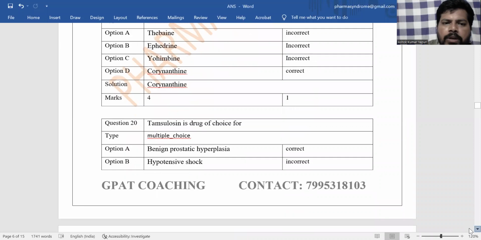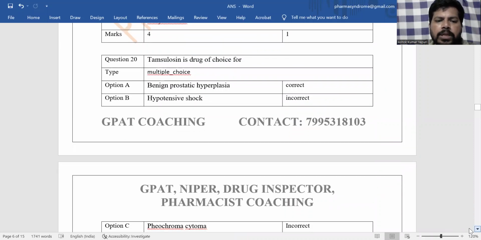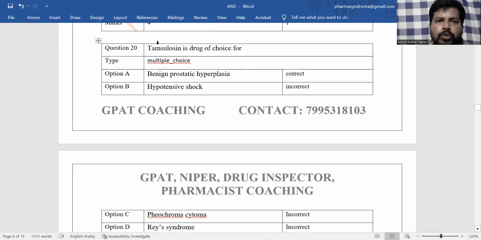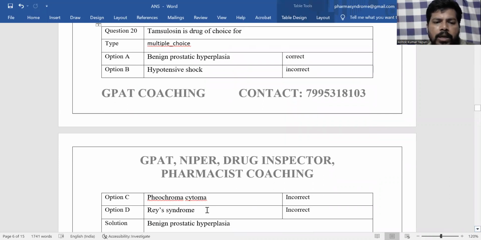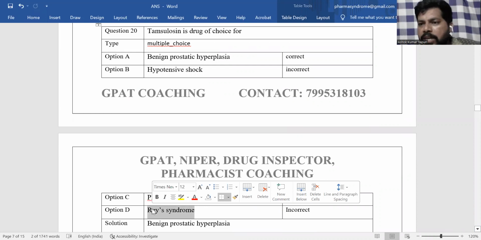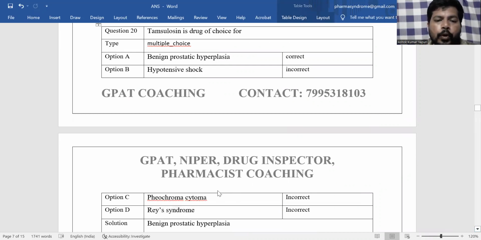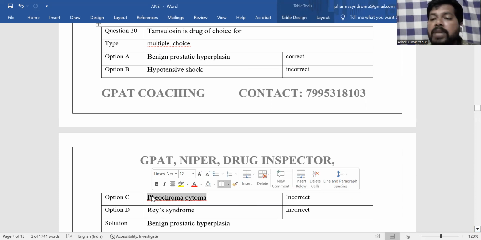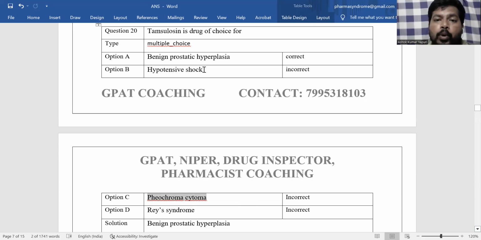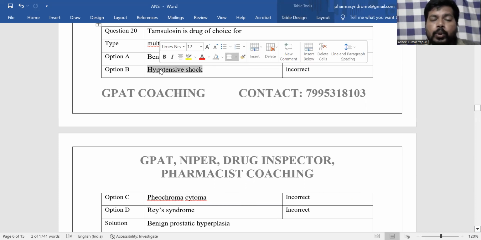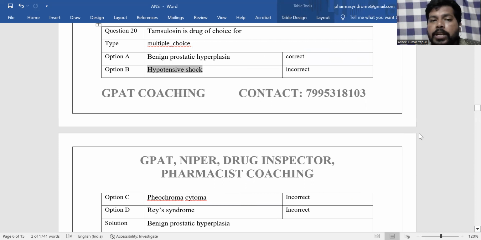Tamsulosin is drug of choice for which of the following conditions? Here, first is Reye's syndrome. Reye's syndrome is a type of reaction because of excess use of aspirin. And pheochromocytoma is a tumor of the adrenal gland, suprarenal gland. And hypotensive shock is a shock due to low BP. So these are not the conditions.